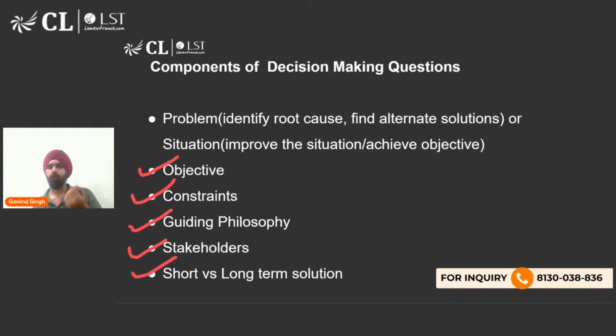You would have to use water sprinklers, you would have to implement the odd-even policy. But while this is happening, you'd also have to look at long-term solutions like tightening emission norms for vehicles, and developing technologies where stubble burning can be reduced. But these are long-term solutions which would take multiple years to put into practice and show results. But we need short-term results as well. So you would have to analyze your problem and see whether you want short-term solutions, long-term solutions, or both running parallelly or simultaneously. These are the components of a decision making question, right?